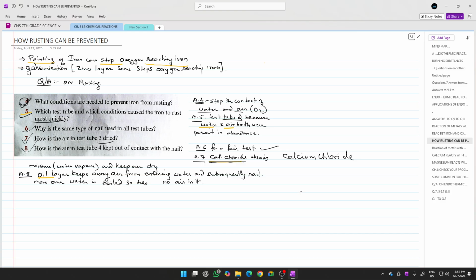So the air trapped inside the test tube may contain some water vapor, and that water vapor will be absorbed by the calcium chloride, and there won't be any water vapor present in the test tube. So this is how the test tube air will be dried. Dry means free of water vapor. So what is responsible? The calcium chloride that we have taken is responsible for that.